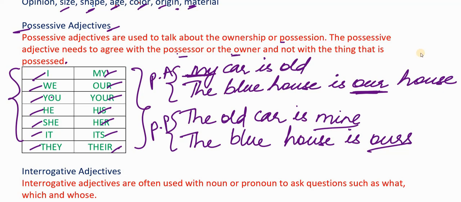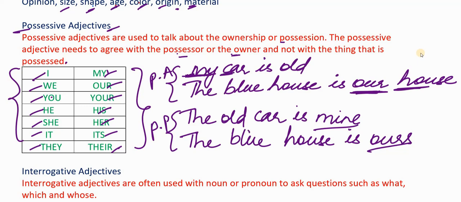Another thing you need to keep in mind is that possessive adjectives are always followed by nouns. There is always a noun after a possessive adjective. Car is a noun in the first sentence. In the second sentence, house is also a noun. So a possessive adjective talks about the possessor or the owner and it is always followed by a noun.